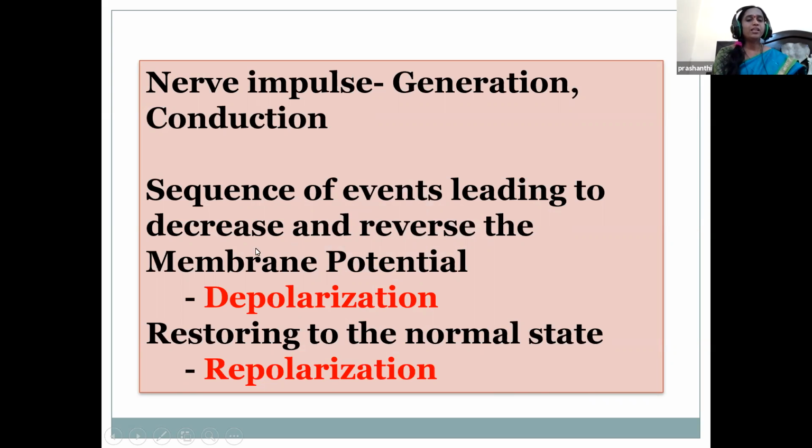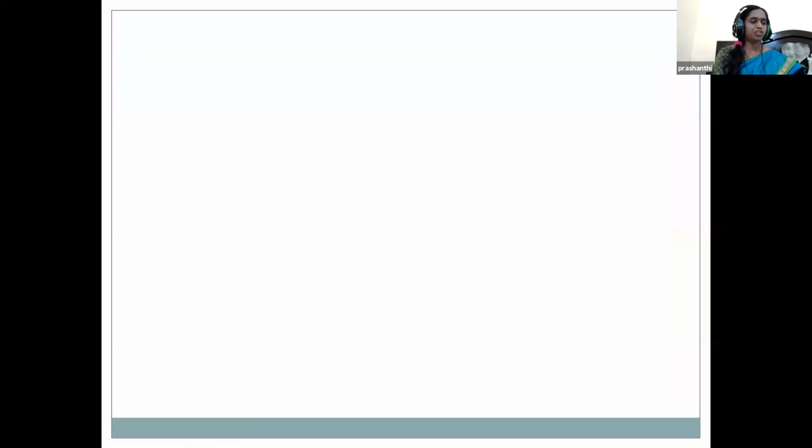Here it rapidly changes from negative to positive in the cytoplasm. That is called depolarization. Next, it is restored to the normal state. What was the normal state, children? The negative charge within the cytoplasm is restored, and that is called repolarization.